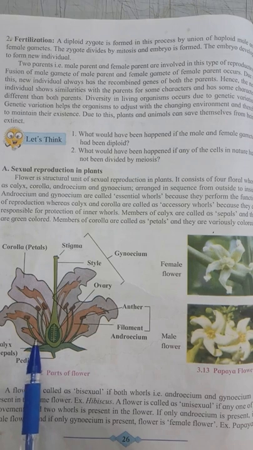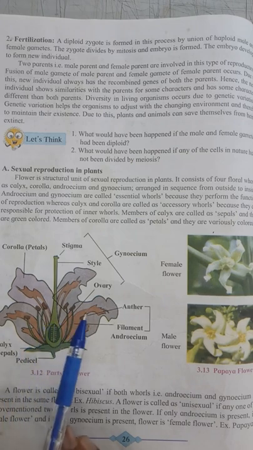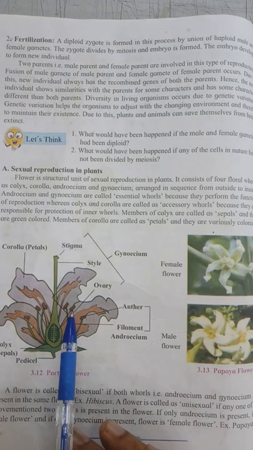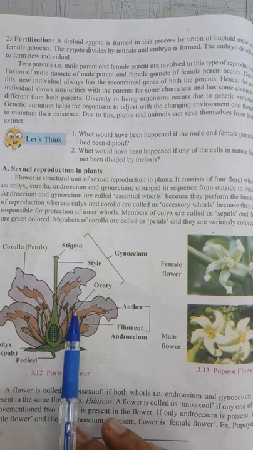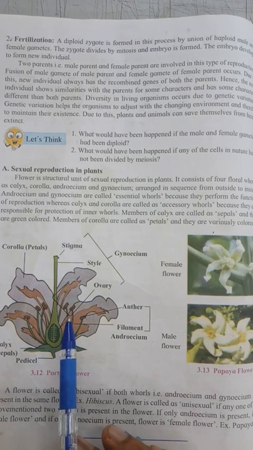Androecium is also called the stamen. Members of androecium are called stamens. Stamens consist of filament and anther. In the anther, there are locules. Inside the locules, pollen grains are formed. And in each pollen grain, there are two male gametes.